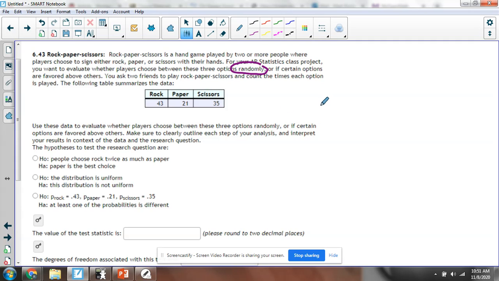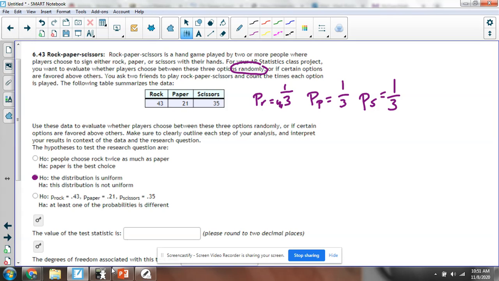So if they all happen the exact same amount of times, we expect the probability of rock to be 1/3. We'll do 1/3, make it better. Probability of paper would be 1/3. And probability of scissors would be 1/3. So we expect them all to be the same. So we're going to say that the distribution of every single hand is going to be the same, or it's going to be uniform. Okay, so how many times did they play?